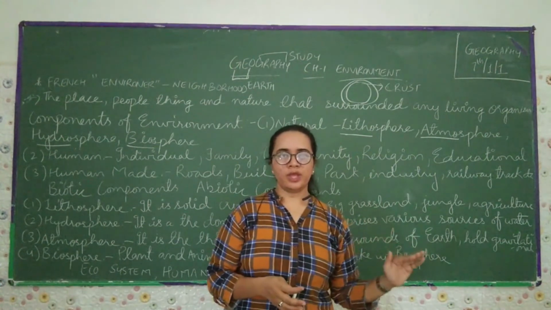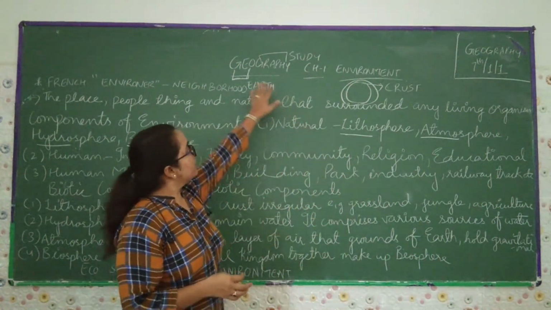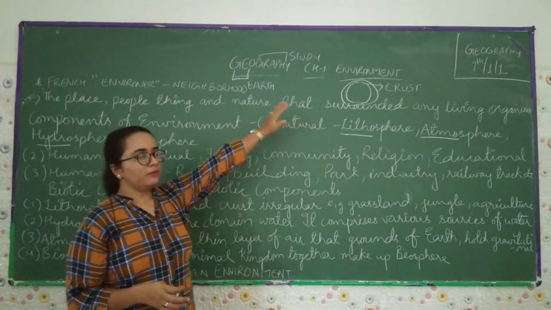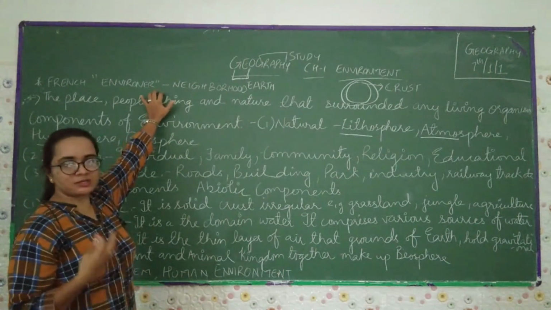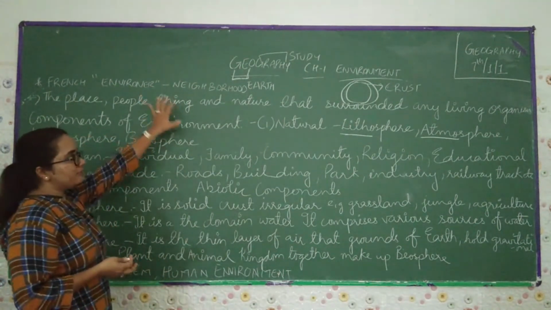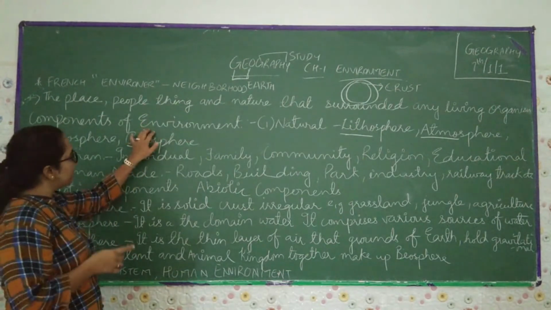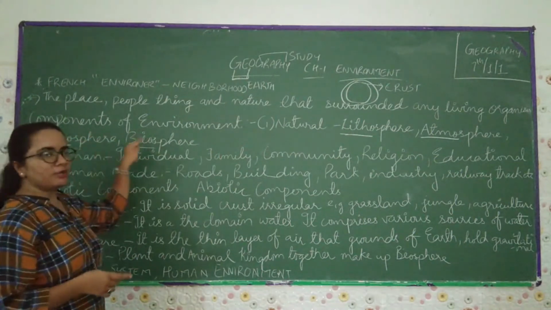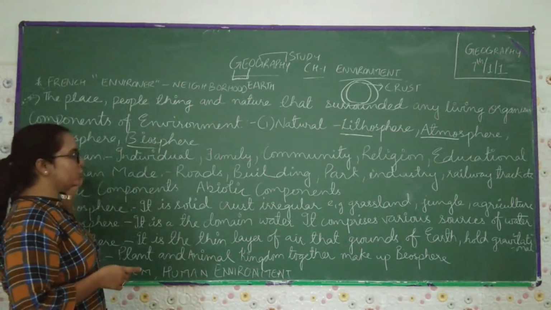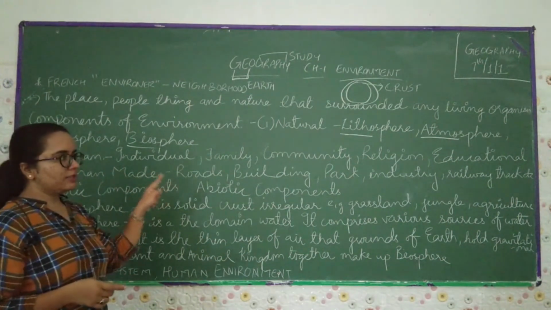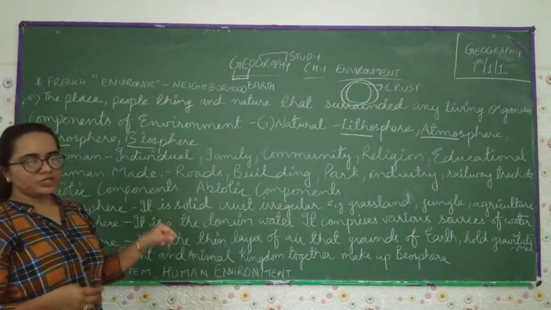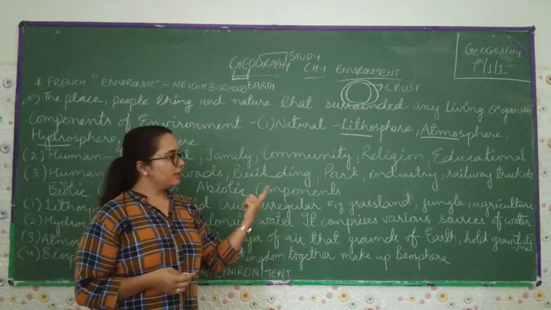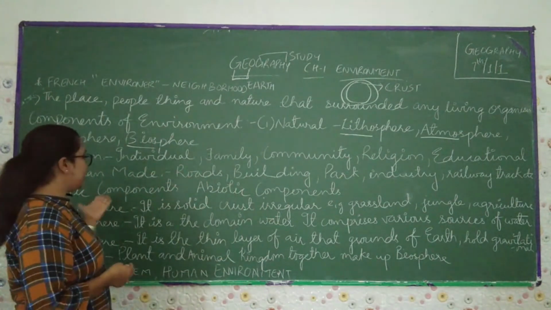So far, what we have explained in this chapter: the geography, then the environment meaning, where the word environment comes from the French word environ, neighborhood; the definition of environment; the components of environment, that is natural: lithosphere, atmosphere, hydrosphere, biosphere; then human: individual, family, community, religion, educational, politics; then human made: roads, building, park, industry, railway tracks; biotic components, abiotic components.